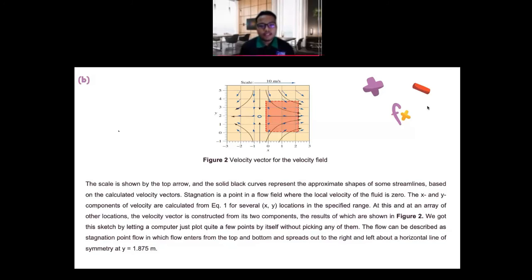We got this sketch by letting a computer plot quite a few points by itself without picking any of them, and the flow can be described as stagnation point flow, in which flow enters from the top and bottom and spreads out to the right and left about a horizontal line of symmetry at y equal to 1.875 meters. Okay, that's all.